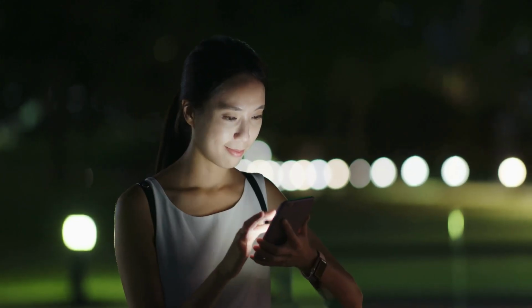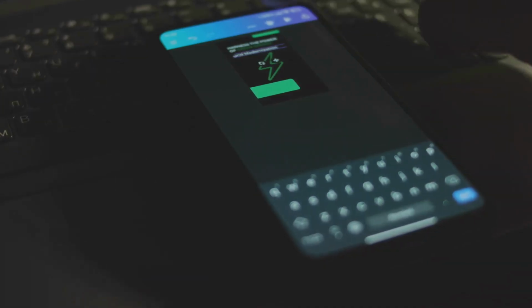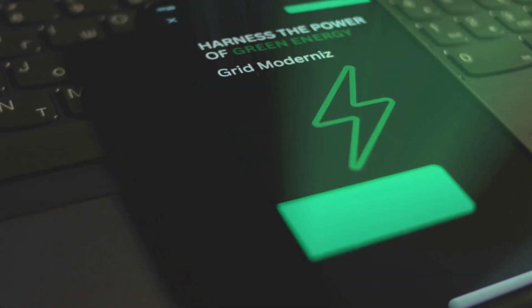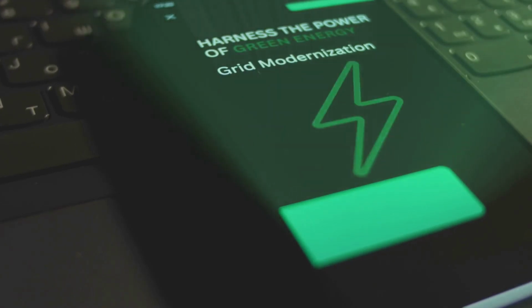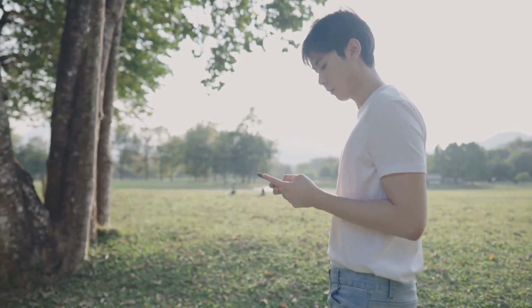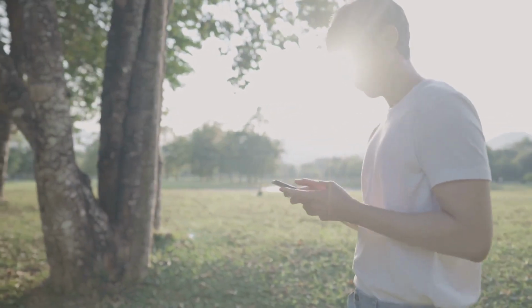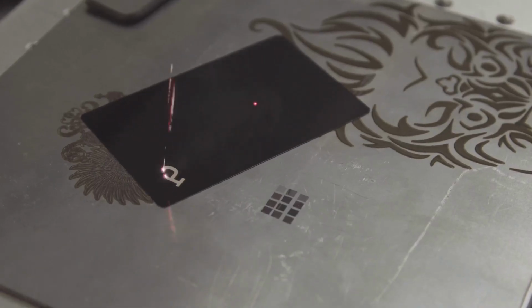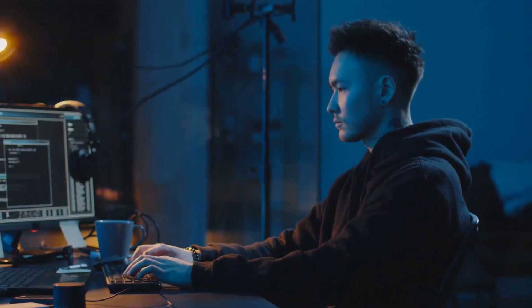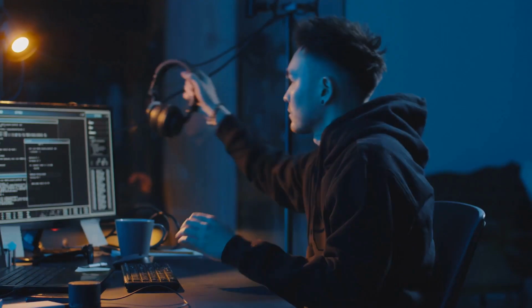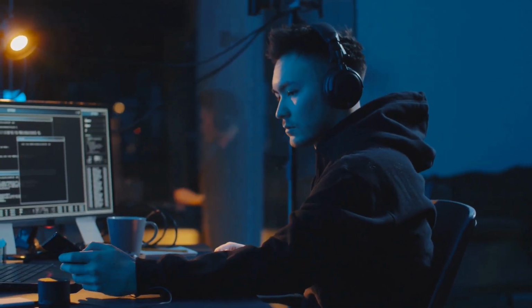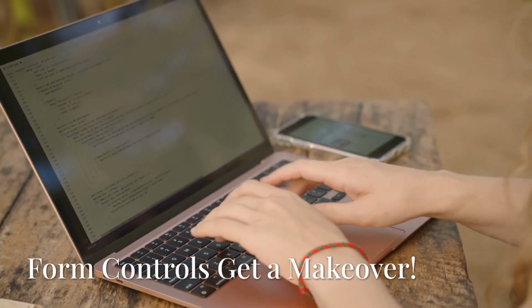And let's not forget about the battery-saving benefits. On devices with OLED or AMOLED screens, using dark mode can actually extend your battery life because dark pixels consume less power. So, not only does dark mode look cool, but it can also help your phone or laptop last longer. So if you're not already offering dark mode on your website, now is the perfect time to jump on board. With Tailwind CSS 4, implementing dark mode is easier than ever before, and the benefits for both your users and your design are undeniable.